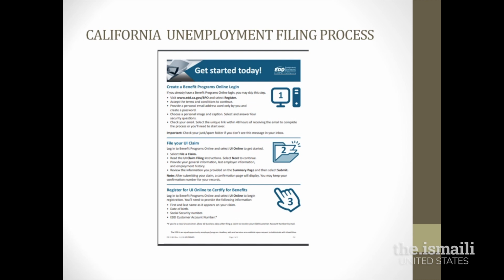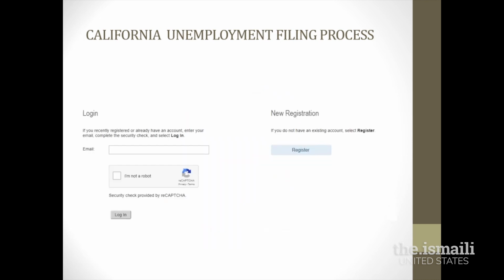So in the first section, the first bullet, there is a link and it says register. You will click on it, which will bring you to this page. Here, you will create your account by selecting register under new registration. However, if you have registered previously and applied for unemployment in the past, you are able to enter your email information and select I'm not a robot and log in. In both cases, you will be directed to the next page.